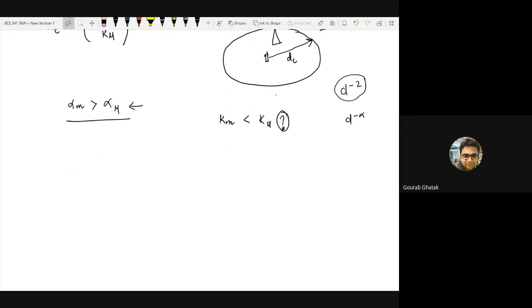Do you remember how these terms k were derived? Yes, sir, it was something like lambda by 4 pi d. Yeah, so it was carrier wavelength divided by 4 pi something, squared, something like this, right? So k is directly proportional to the carrier wavelength. Is the carrier wavelength of millimeter wave higher, or of sub-6 gigahertz higher?